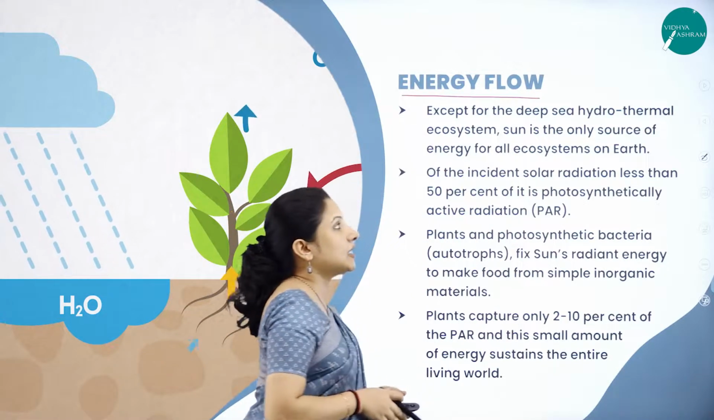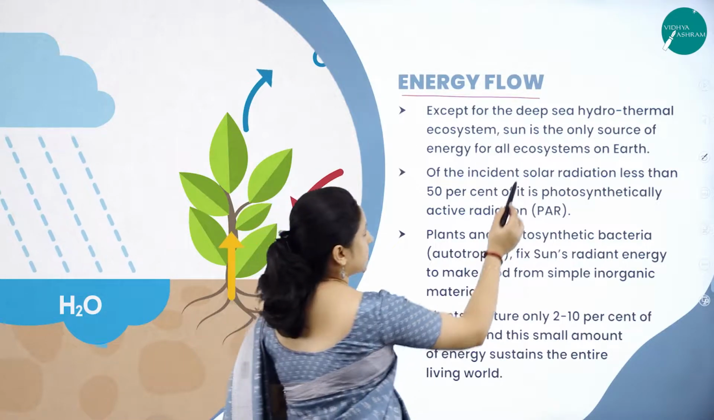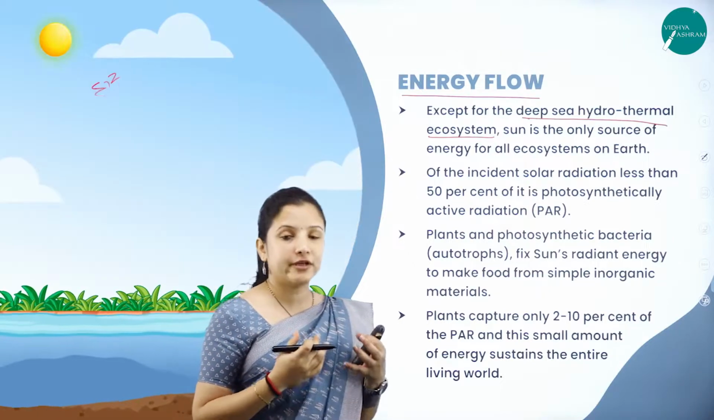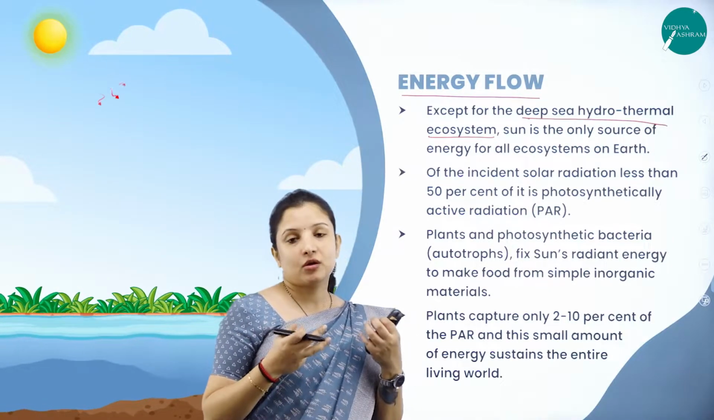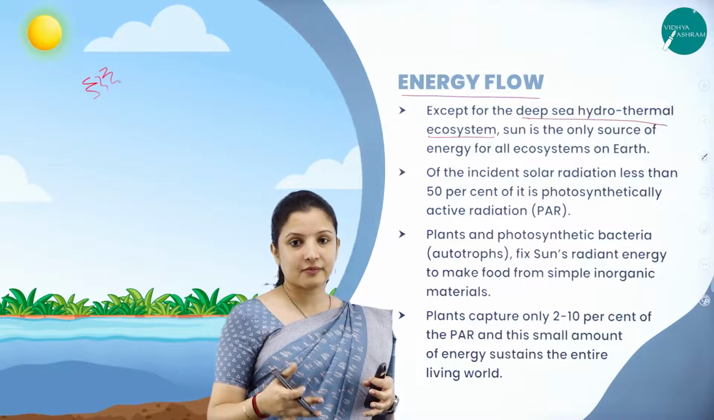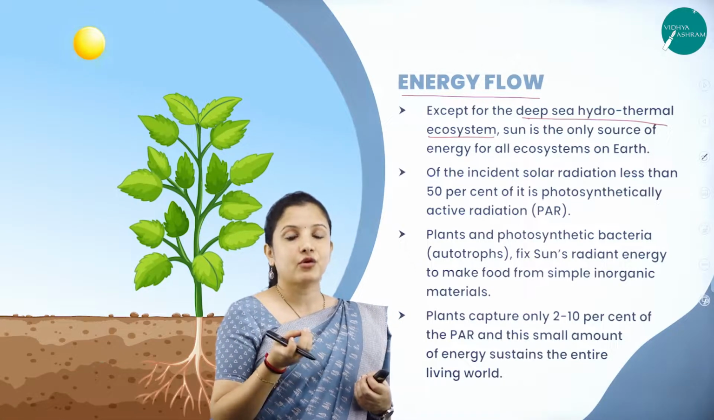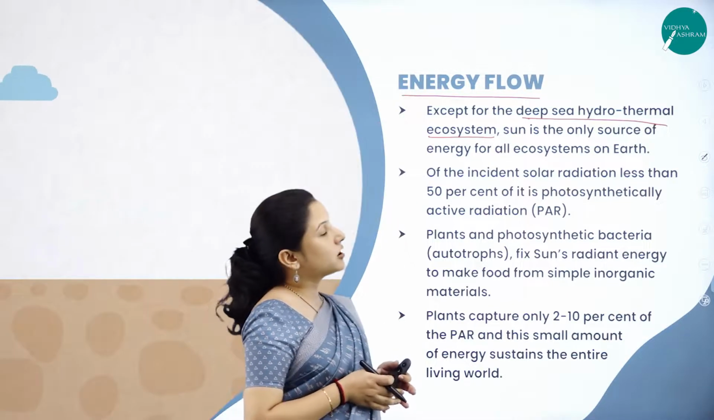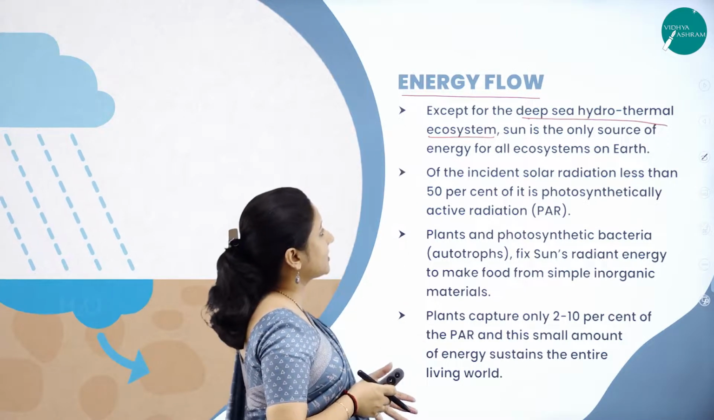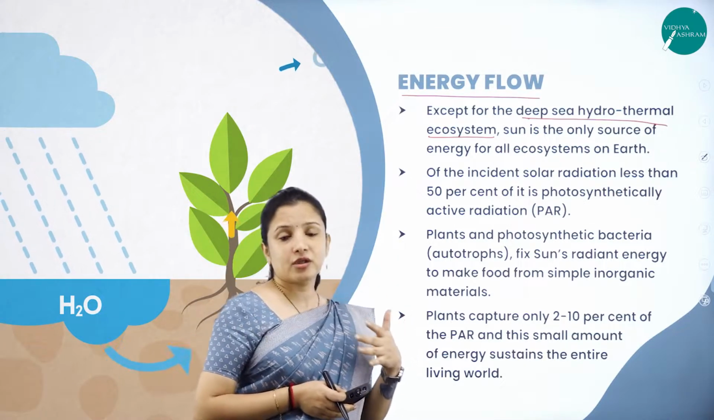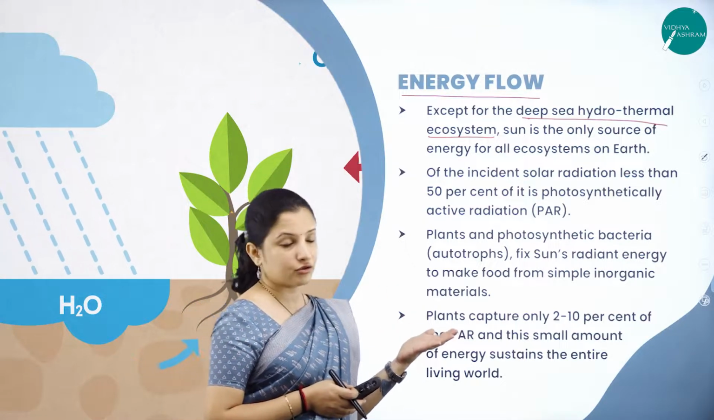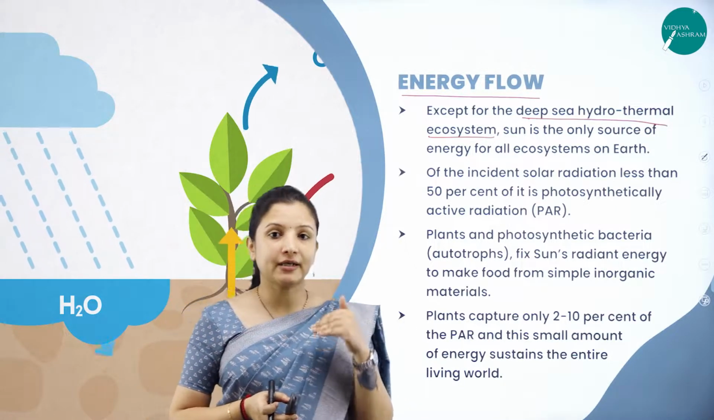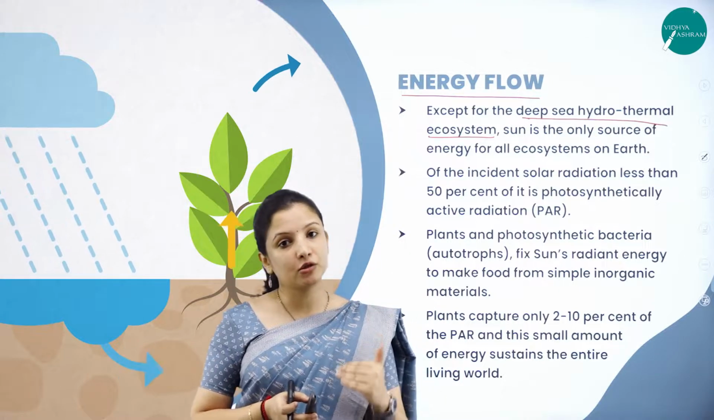Except for the deep sea hydrothermal ecosystem. In the deep sea hydrothermal ecosystem, the temperature is always warm because it is always subjected to volcanic eruptions and all that, and the water there is always bubbling and boiling to some extent. So the deep sea hydrothermal ecosystem is completely different from other kinds of ecosystems in terms of energy flow. Why? Because in the deep sea, the sun's rays will not reach.